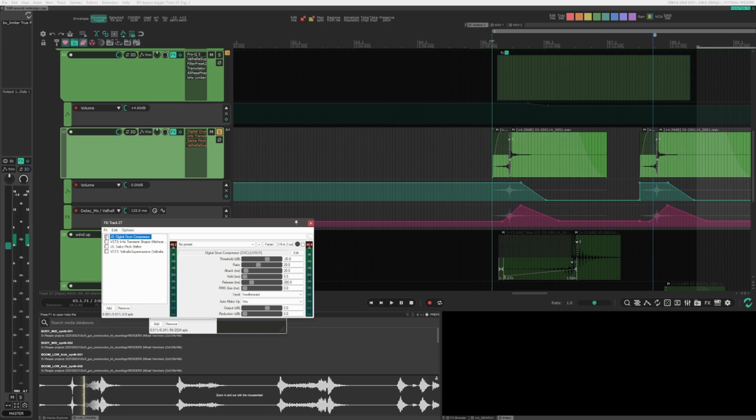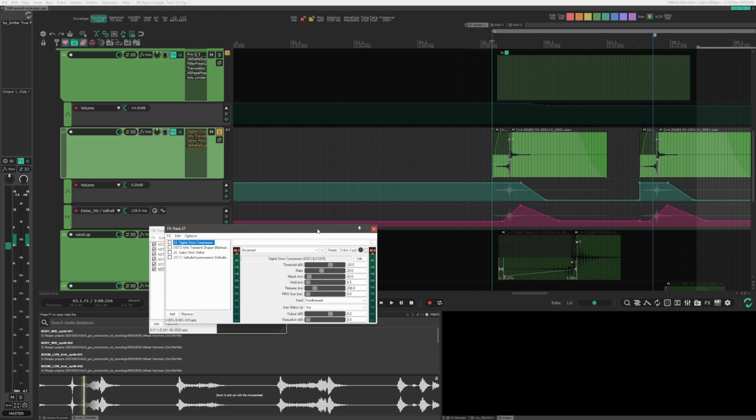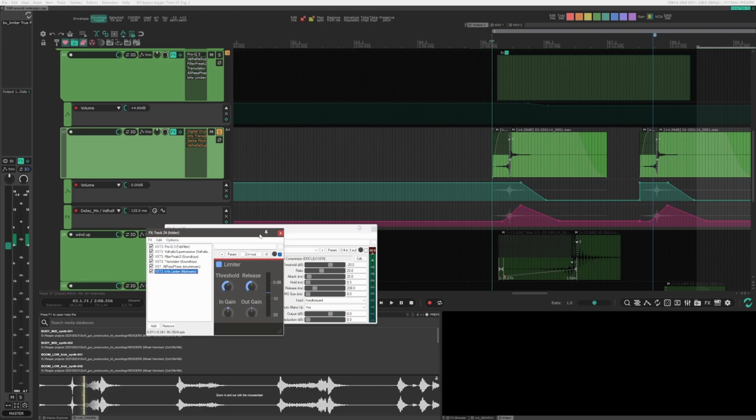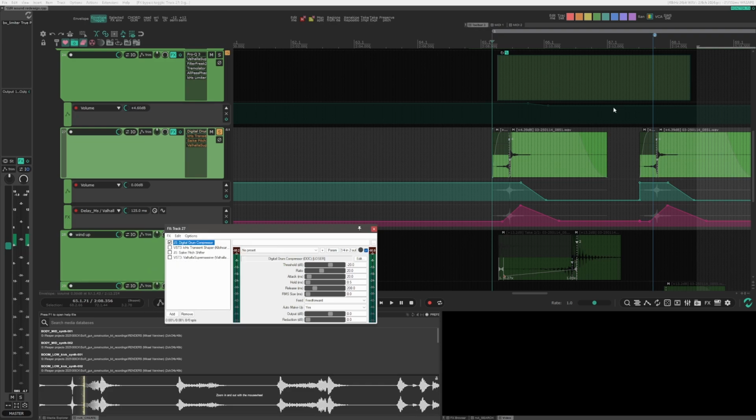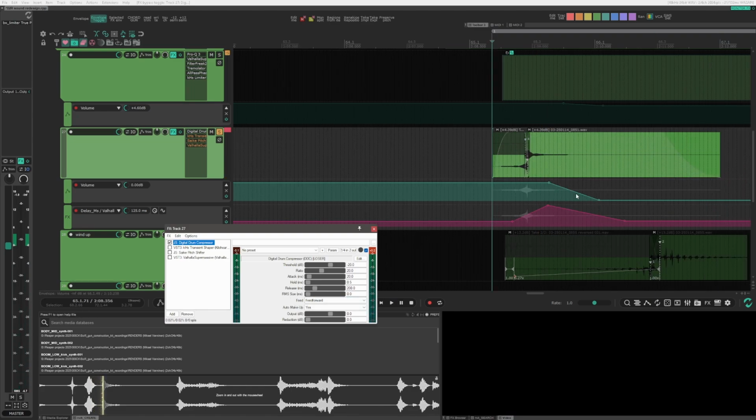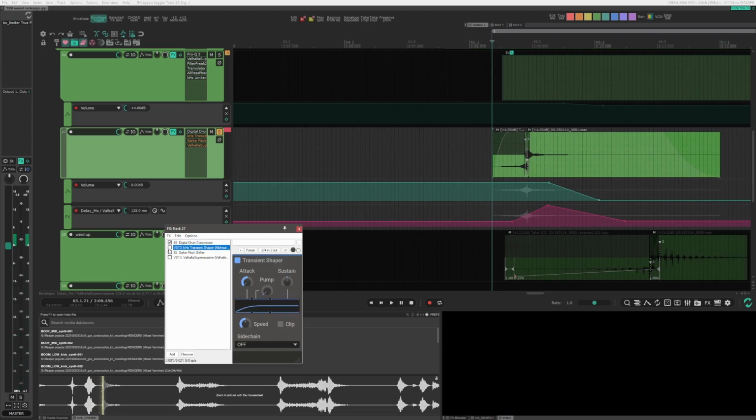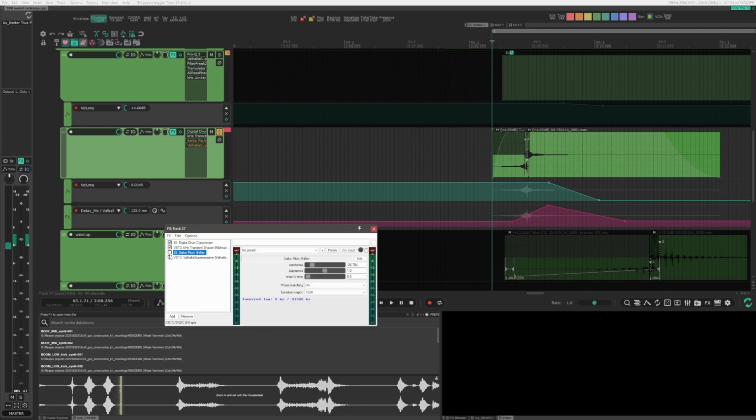I like this plugin. It's just simple, very hard compressor. For this one, it's just compressing a lot of the transient there. And then we have a transient shaper to get rid of that transient mostly.